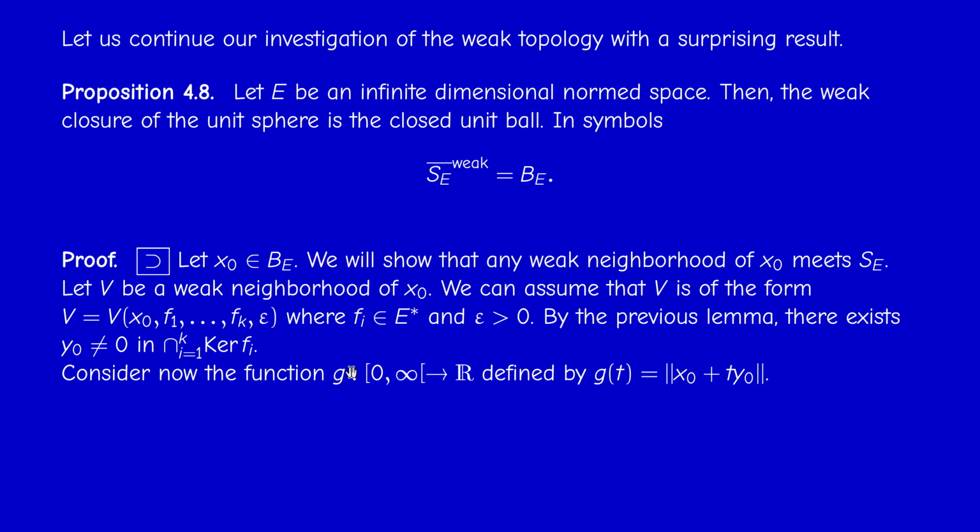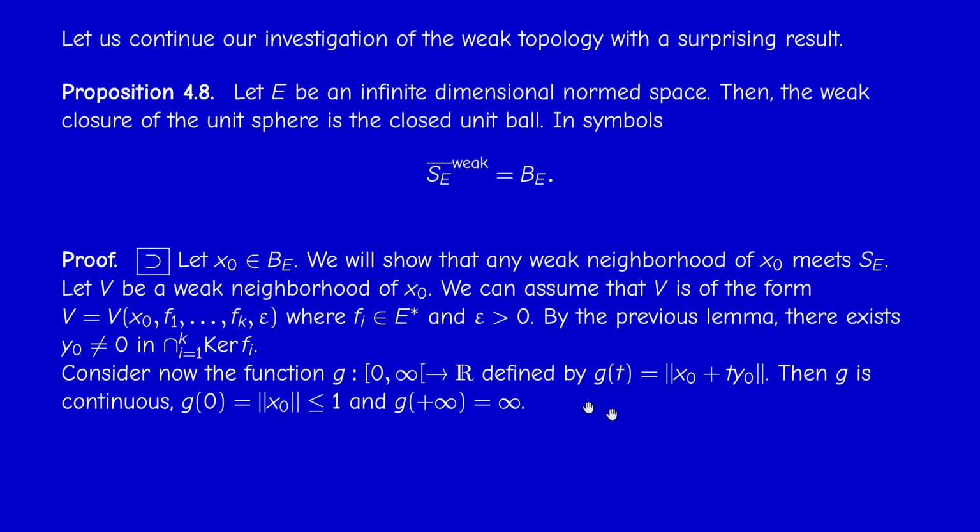And now we consider the function from 0 to infinity to R defined by g of t equal to the norm of x0 plus t y0. Of course this is a continuous map, because it is a combination of continuous maps. And moreover, when t equals 0, we get the norm of x0, and x0 was in the ball, so its norm is less or equal than 1. And what happens as t tends to infinity? If we use the second form of the triangle inequality, we can bound this below by t times the norm of y0 minus the norm of x0. Since the norm of y0 is different from 0, this tends to infinity.